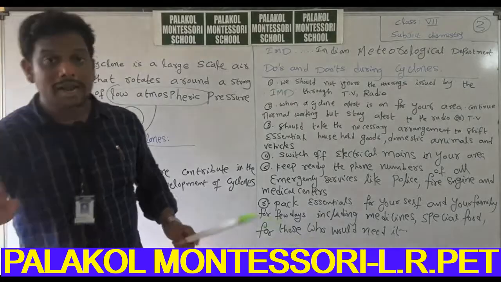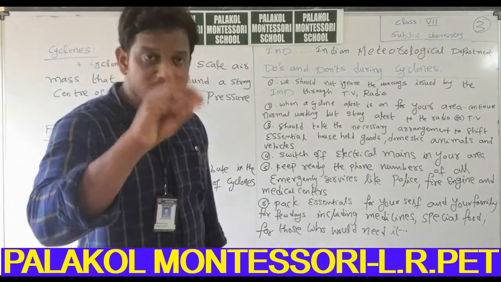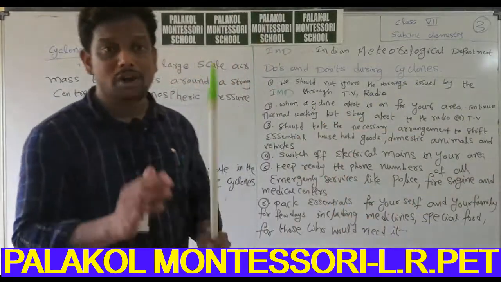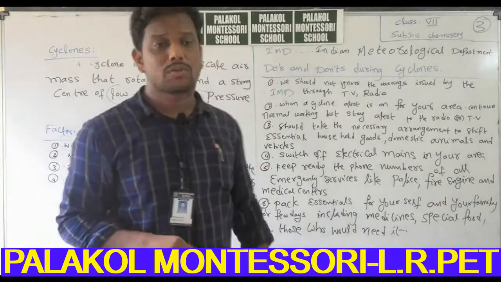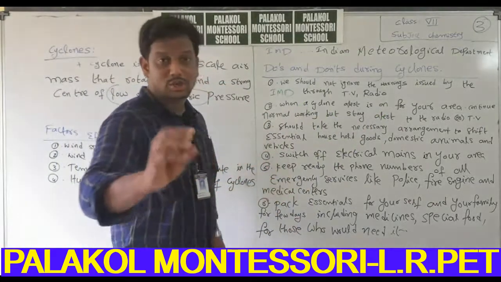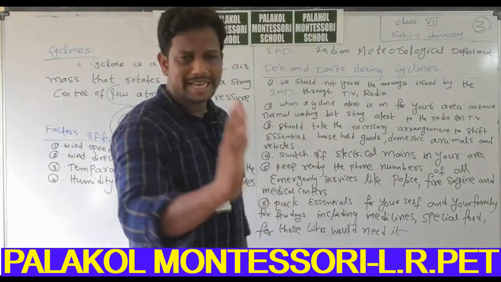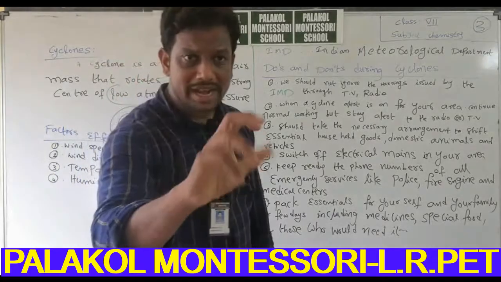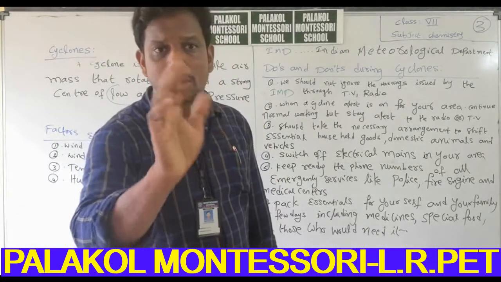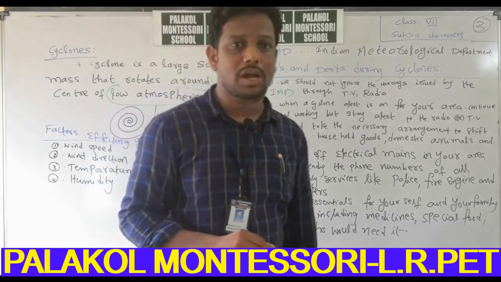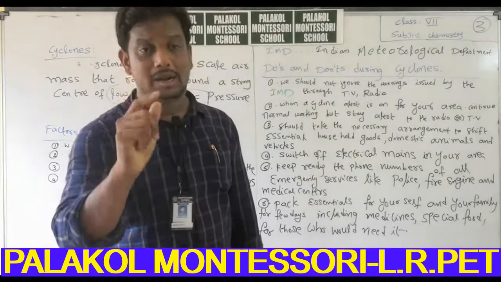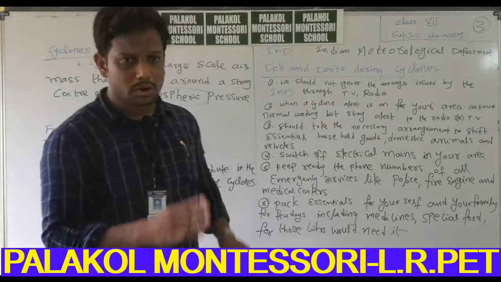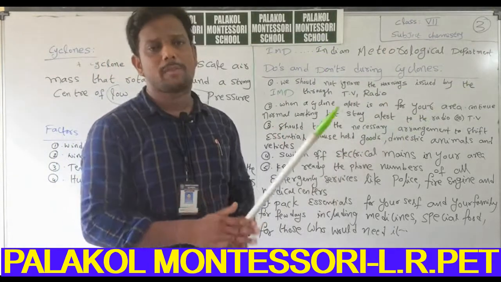Now I will explain a very, very important question there in your textbook. Do's and don'ts during cyclone. What we will do, what we cannot do in the time of cyclones. First point, learn all the points by heart, otherwise you will write in your own way. Understand the concept, just write in your own way. From 6th class onwards, just hear the lesson, write in your own way. Develop that type of knowledge. Don't learn by heart everywhere. Learn the definitions by heart only, then you will write any question with understanding. With understanding you can write a 4 marks question or 8 marks question. For 4 marks question just write one page, for 8 marks question write both sides.